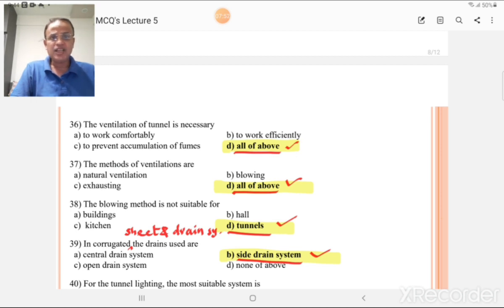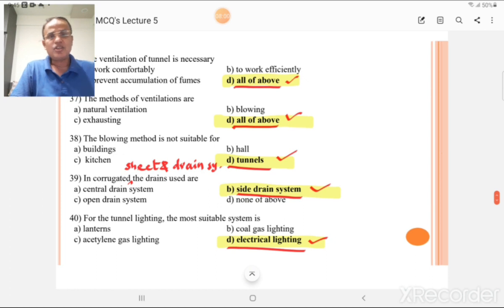The methods of ventilation are natural ventilation, blowing and exhausting. All the above is the correct answer for that MCQ. Option D is most appropriate. The blowing method is not suitable for tunnels. In corrugated sheet and drainage, the drain used is the side drain system. We described it in the diagram.